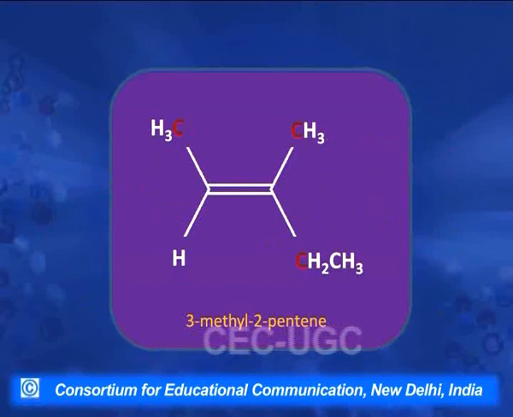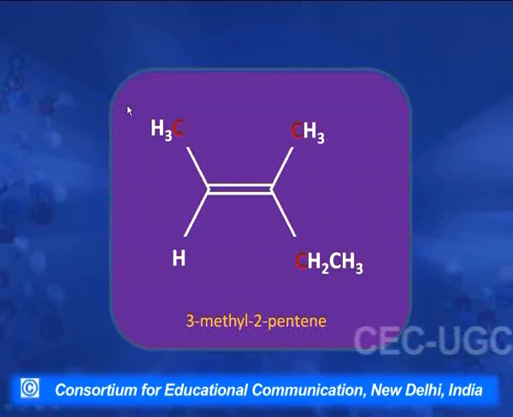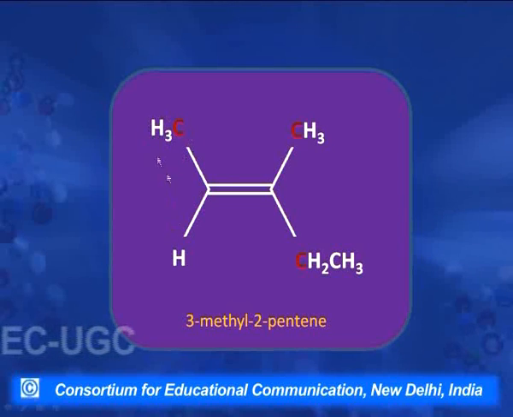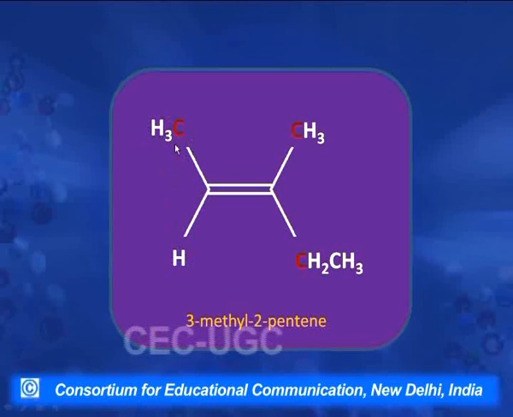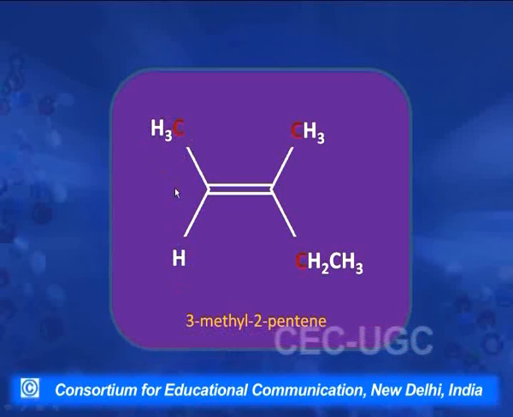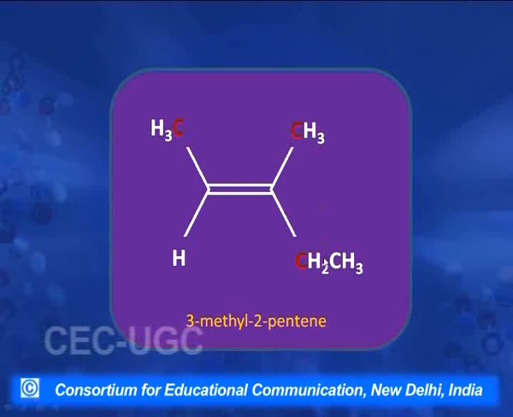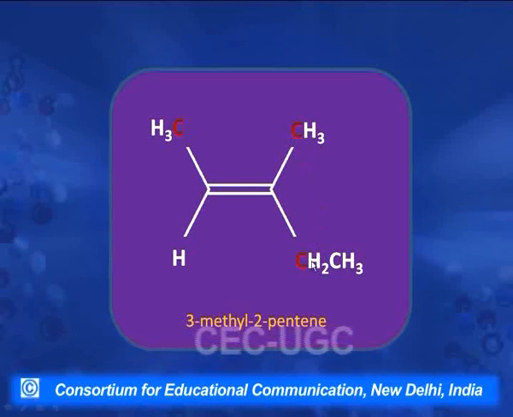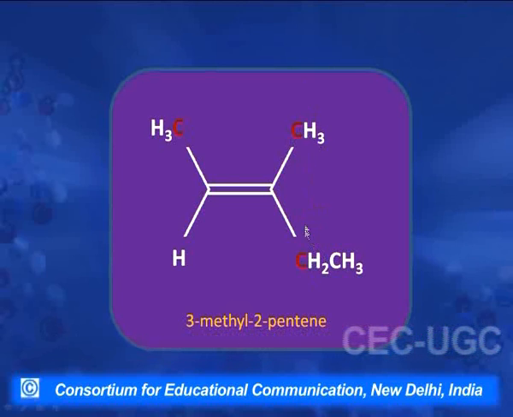Now, in this case, a problem comes. When I want to assign the priorities on this side, this is a methyl group and this is hydrogen. So here I find carbon and here hydrogen. So the higher priority is assigned to this group, methyl. But how to assign priorities here? This is a methyl group, this is an ethyl group, and both are attached through carbon.